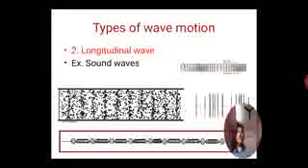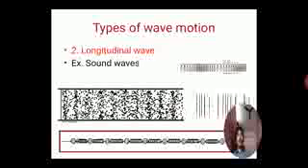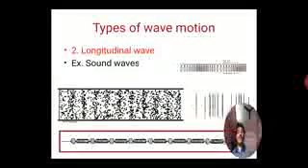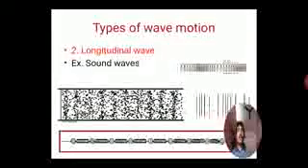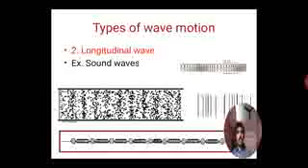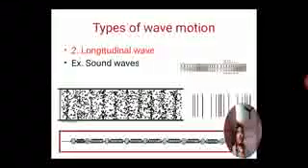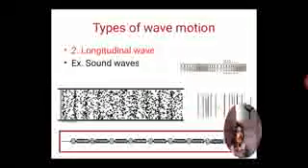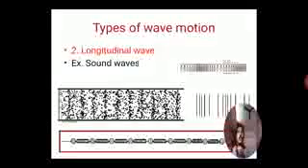Another type of wave is the longitudinal wave, where the particle vibration is to and fro, forward and backward, just like a spring.